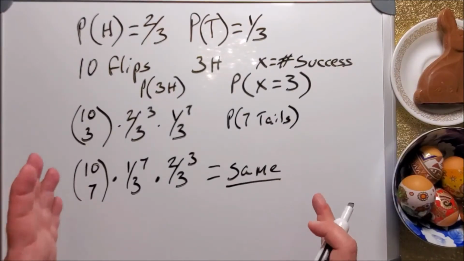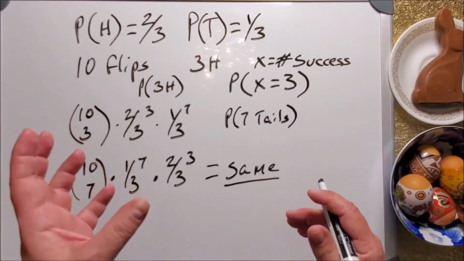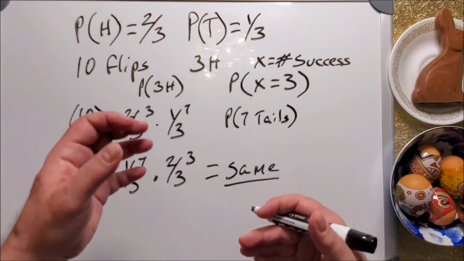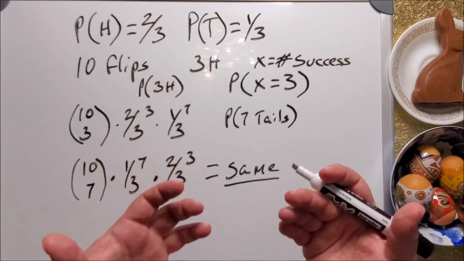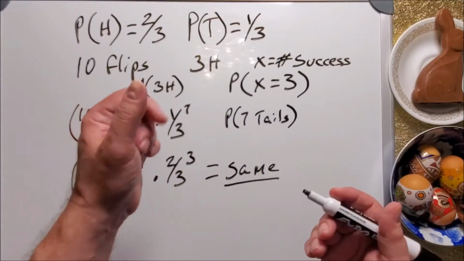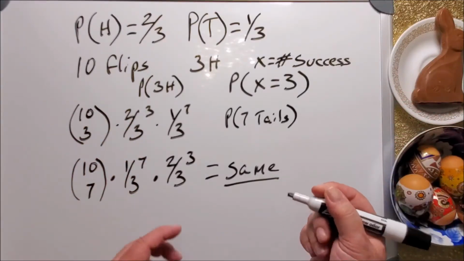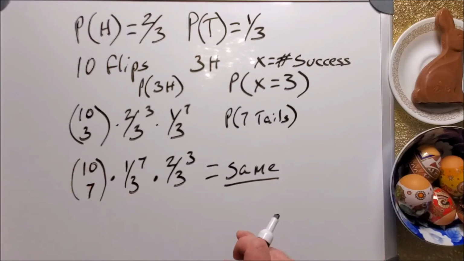And logically, it should be, because if we're working out the probability that we would get 3 heads, that's leaving unspoken that we'd be getting 7 tails. We are obligated to see that that would be true. Specifying 3 heads in a series of 10 flips is specifying 7 tails. It's just different ways of describing the same event. So this has to come out the same. It's obligated to come out the same, and indeed it does.